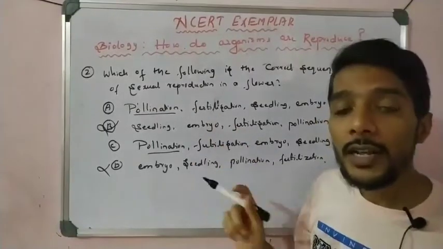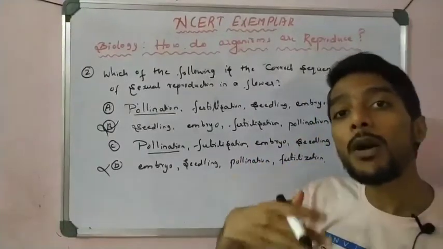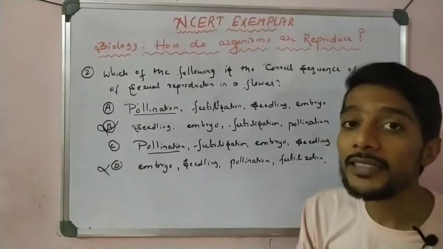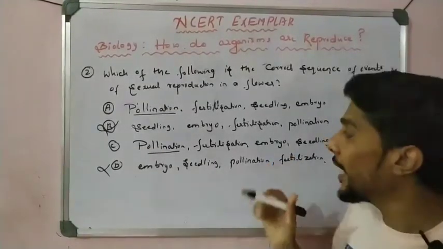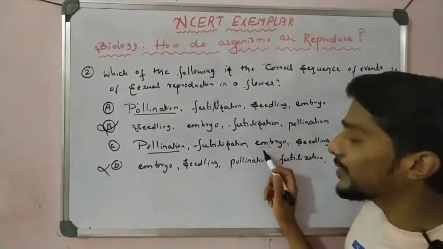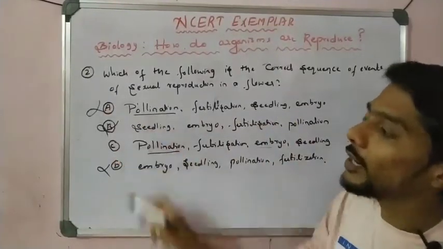After fertilization, they form a cell, and that cell divides into a number of smaller cells, and that is called a zygote, right? And the zygote forms a tough coating, and that is called an embryo. So the third step is embryo, not seedling. Here the step says seedling is given, so automatically option A is wrong.